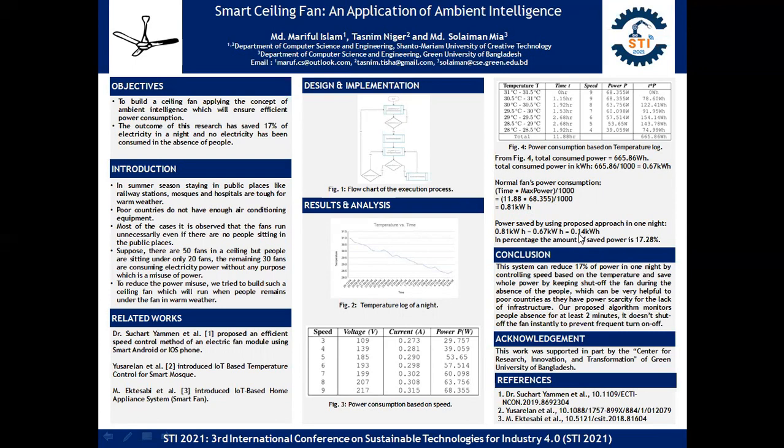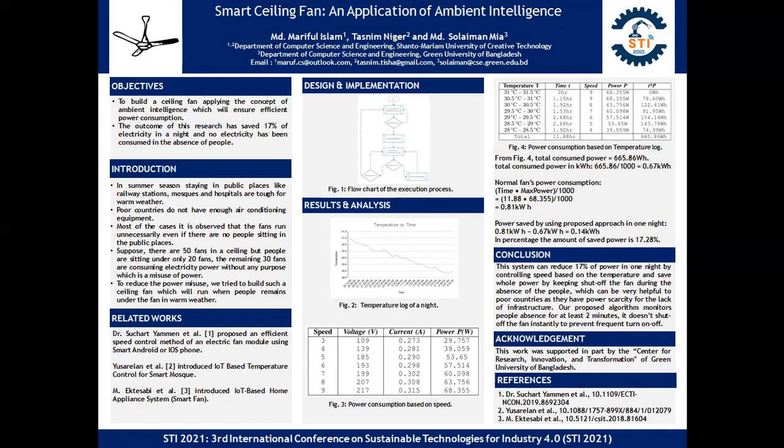So we saved 0.14 kilowatt hour. In percentage, the saved power is 17.28%.